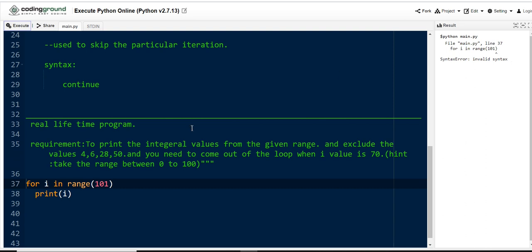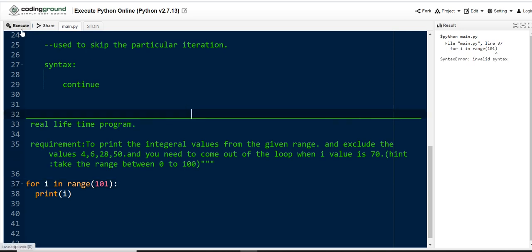So you will get invalid syntax. Sorry guys, for a for loop you need to keep a colon at the end, so that the interpreter will identify it as a for loop. So when you get an error, try to read the error carefully, then modify the code, so that you will gain more knowledge regarding programming.